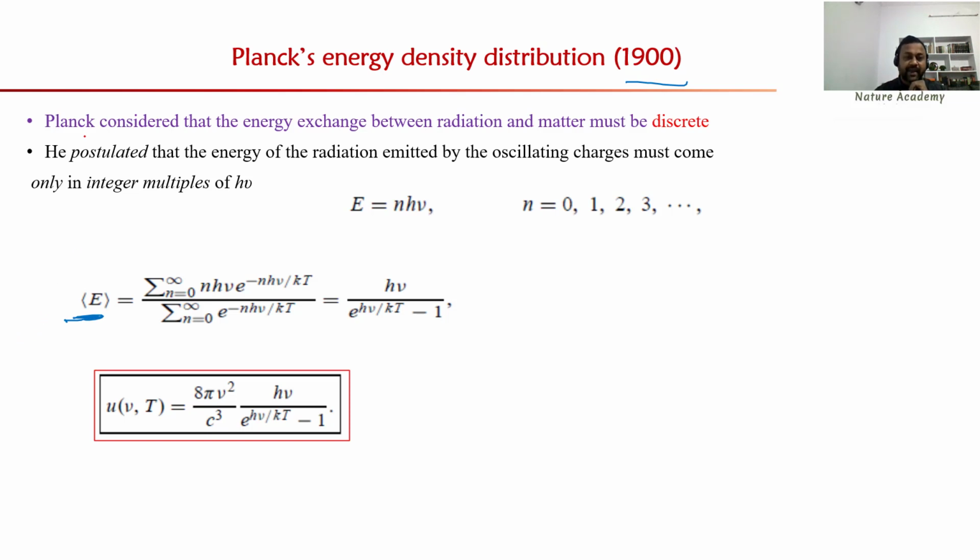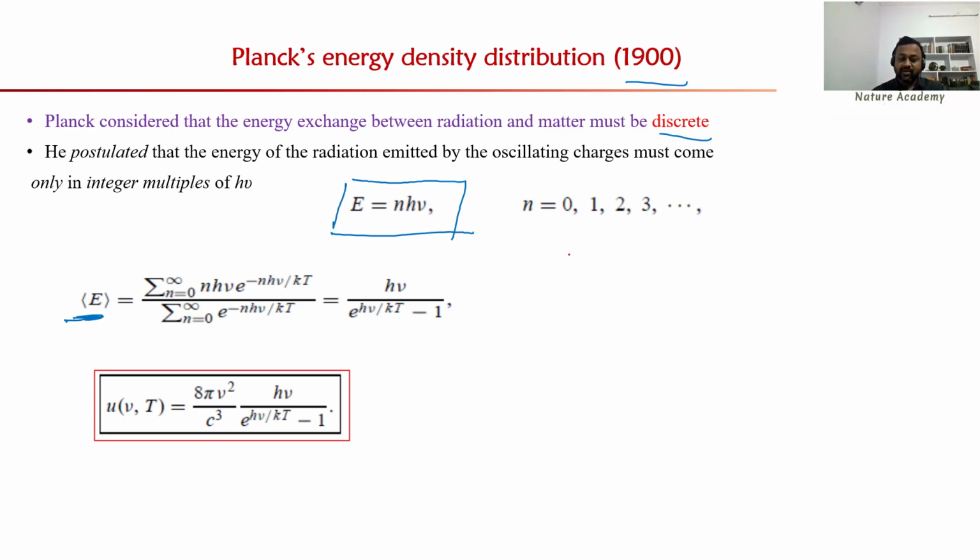According to Planck, energy exchange between the radiation and the matter must be discrete, whereas Rayleigh considered that energy exchange between the walls of the cavity and the harmonic oscillators is continuous. That is the mistake made by Rayleigh. Planck postulated that the energy of the radiation emitted by oscillating charges must come in integral multiples of h nu. So he gave a quantization rule: E equals n h nu, where n equals 0, 1, 2, 3, 4 and so on.